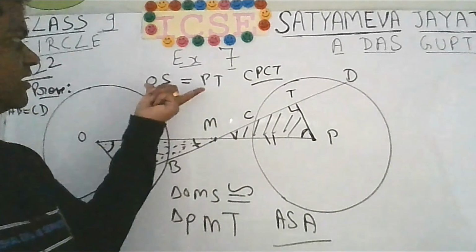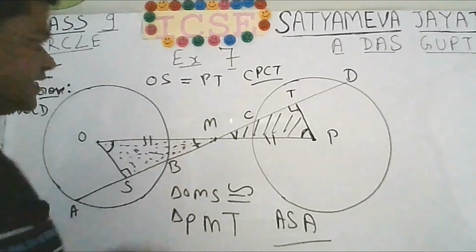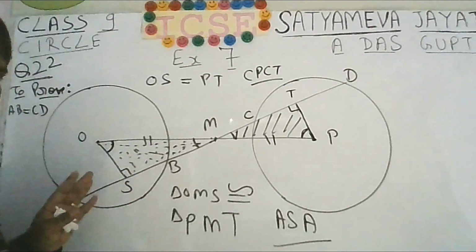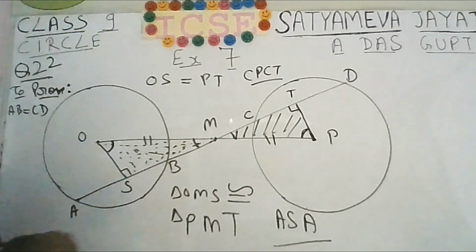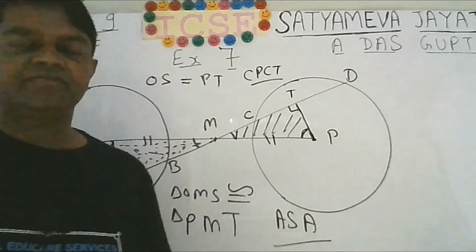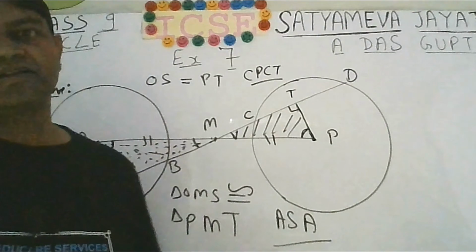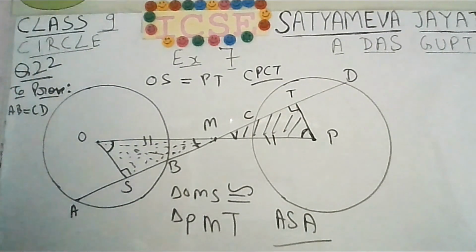It means that if OS is equal to PT, then the chords must be equal, because equal chords are equidistant from the center. Or if you want more clarity, you can apply the Pythagoras theorem, and then also you will get the same thing. See, like this. What is OS?